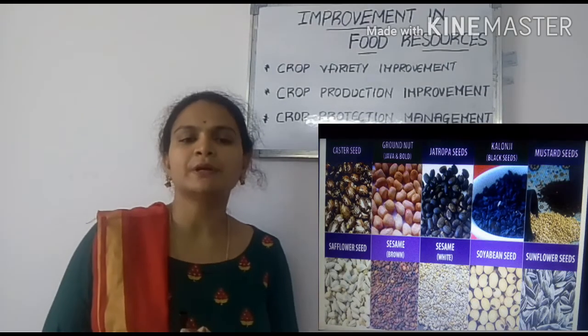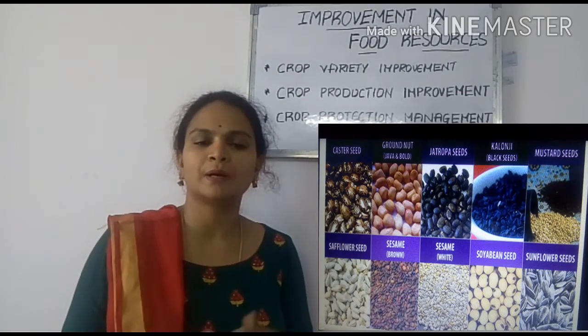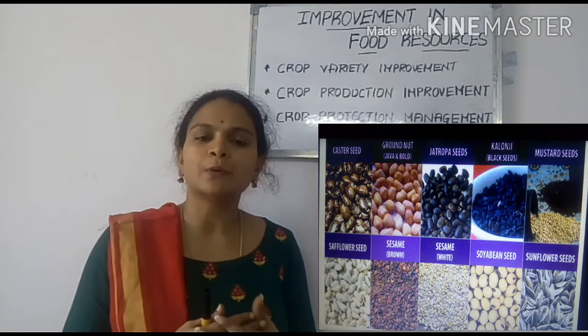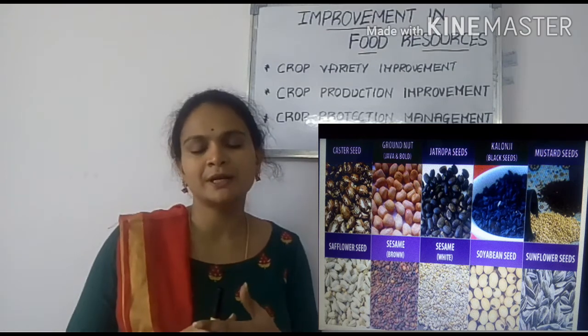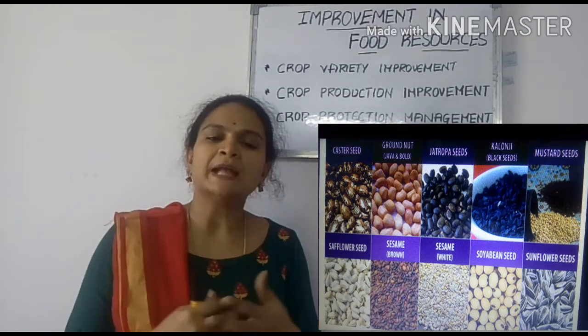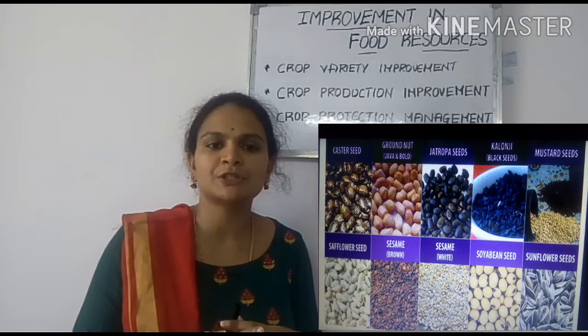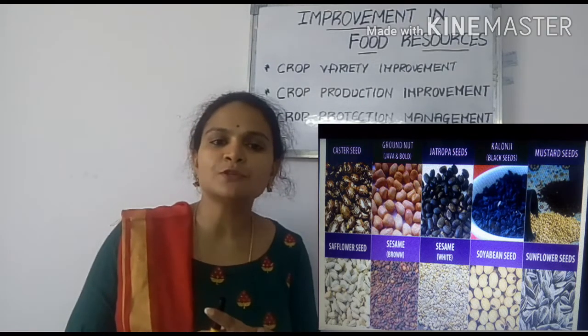The other food crops we grow are oil seeds. Generally, we get oil by crushing the seeds. We extract oil from groundnut, sesame, mustard, castor, etc. And as these oil crops yield oil, they are rich in fats, and these fats are also called energy giving foods.